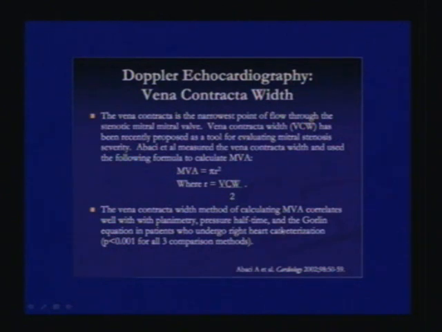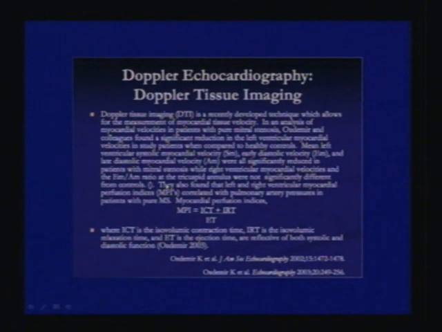It's quite simple. The vena contracta width method of calculating MVA correlates well with planimetry, pressure half time, and the Gorlin equation in patients who undergo right heart catheterization. Now you've got tissue Doppler imaging also, now in all the labs in big centers at least. Tissue Doppler imaging was recently developed, it's not very recent now of course, which allows for the measurement